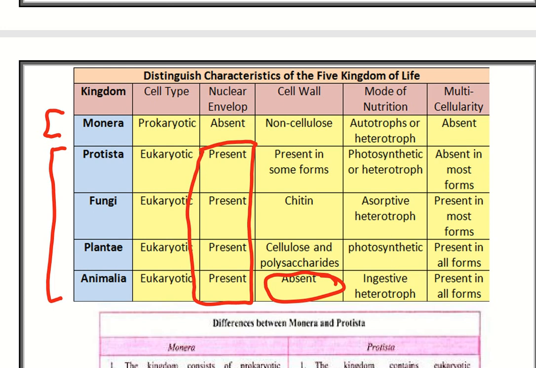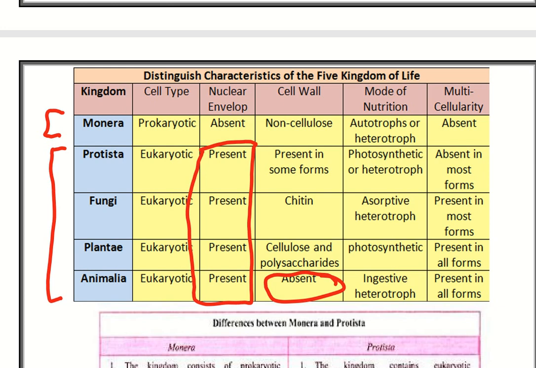Their constituent of the cell wall is different. Here it is without cellulose, here with cellulose, here with chitin, and in some it is made up of cellulose. The third criterion is mode of nutrition.